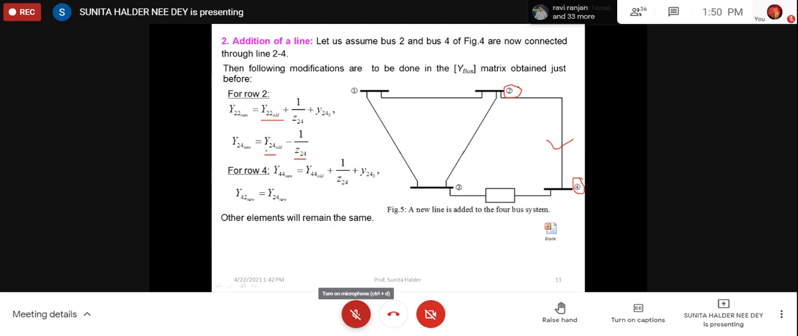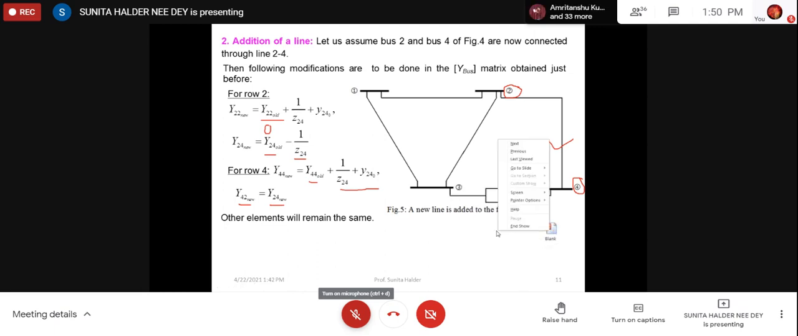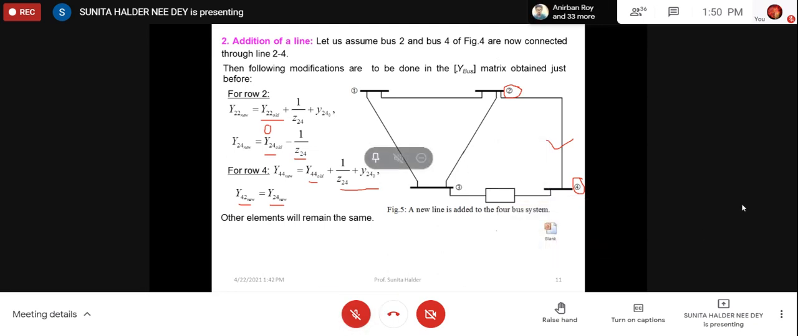So y24 was not there. So here minus z24 has been introduced. Initially y24 was 0 because there was no connectivity in between these two. Similarly, y44 new will be y44 old plus summation of admittances, and y42 new will be equal to y24 new. So this was the modification due to introduction of one line.